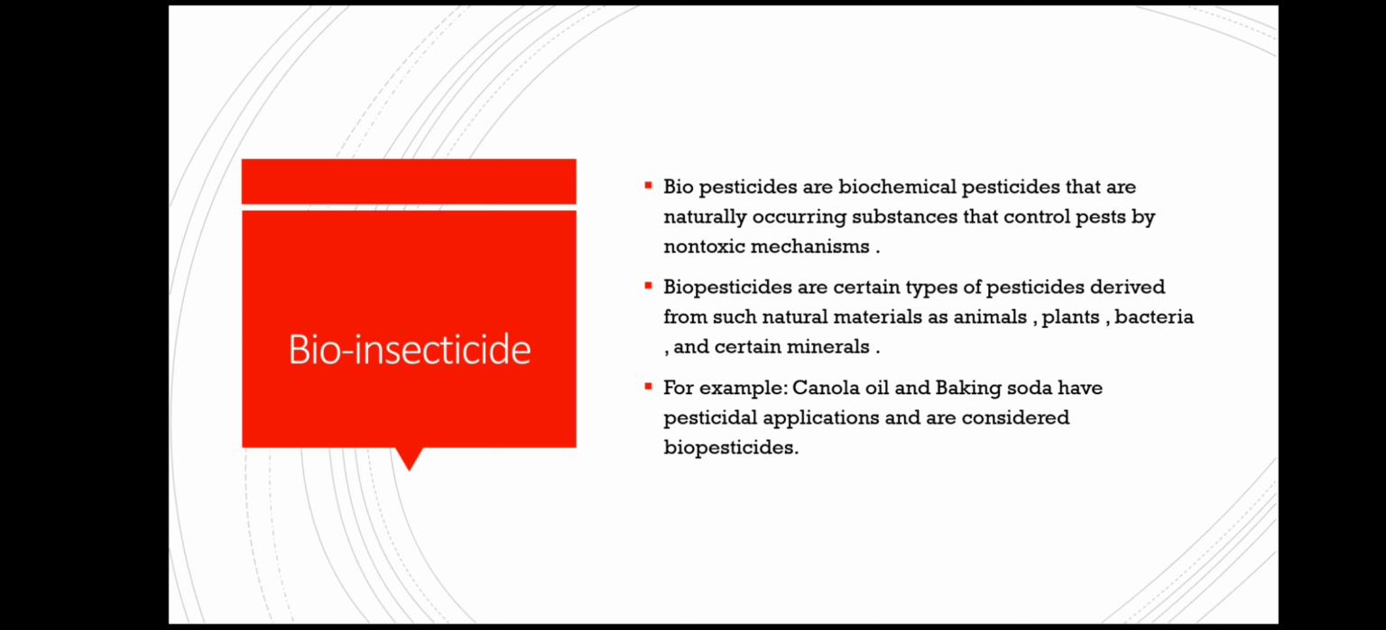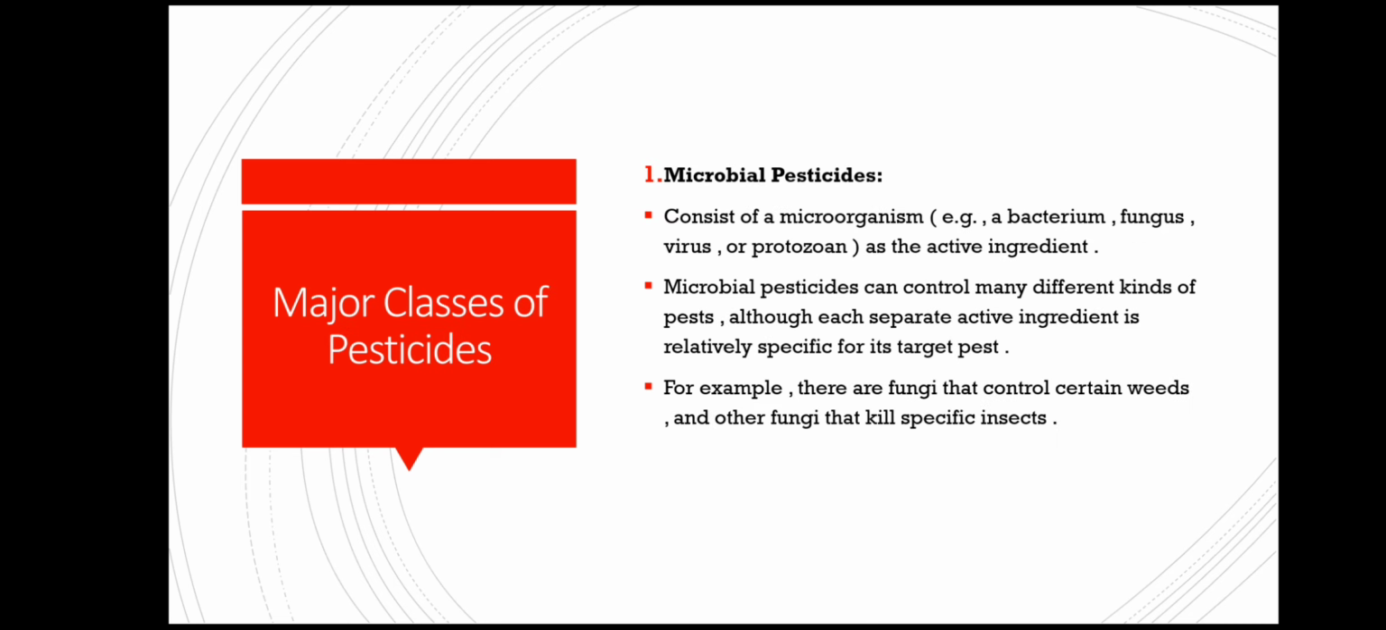Bioinsecticides. Biopesticides are biochemical pesticides that are naturally occurring substances that control pests by non-toxic mechanisms. Biopesticides are certain types of pesticides derived from such natural materials as animals, plants, bacteria, and certain minerals. For example, canola oil and baking soda have pesticidal applications and are considered biopesticides.